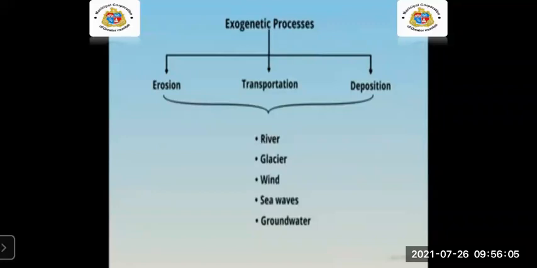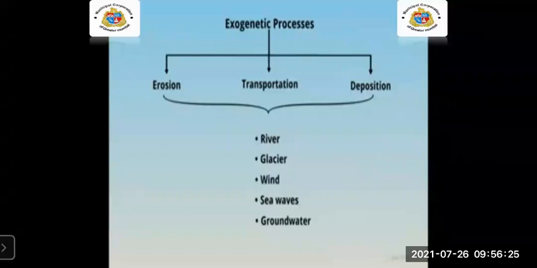All of them do the work of erosion, transportation, and deposition. Because of these agents, the earth's surface keeps undergoing changes, and new lands are formed.